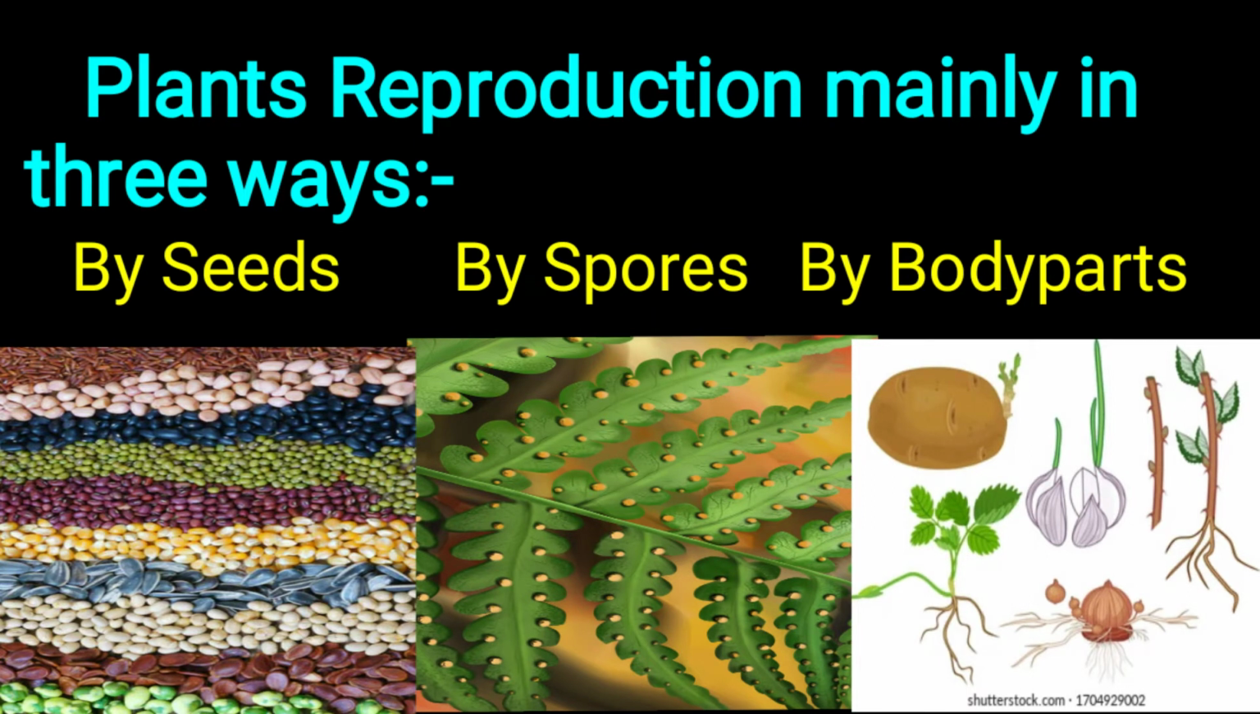Next one is by body parts. Some plants reproduce from their body parts. For example, onion, potato, rose, ginger, carrot, garlic. These all produce new plants from their body parts.